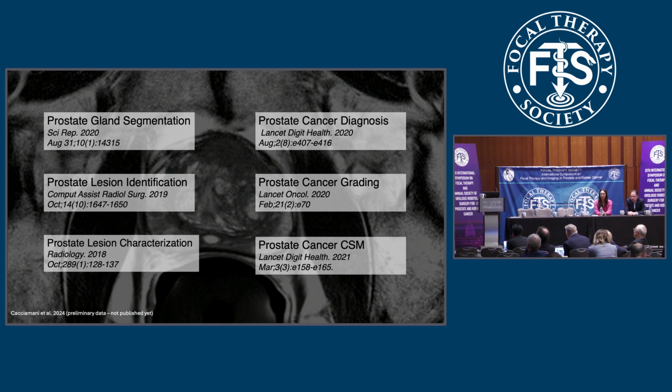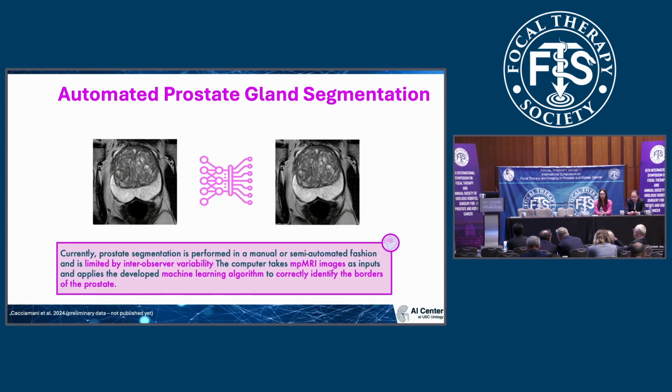As you can see here, there are a lot of potential applications of artificial intelligence for prostate cancer, but the three main tasks that can be done automatically or semi-automatically by artificial intelligence are prostate gland segmentation, prostate lesion identification, and prostate lesion characterization. So when we're talking about prostate gland segmentation, it means that the system is able to automatically or semi-automatically correctly identify the borders of the prostate.